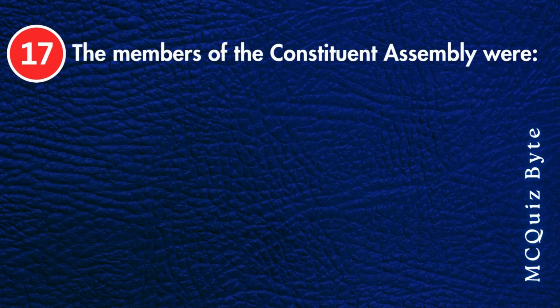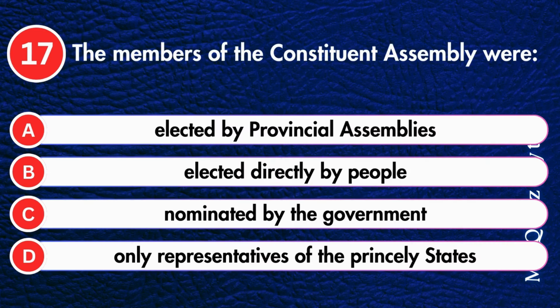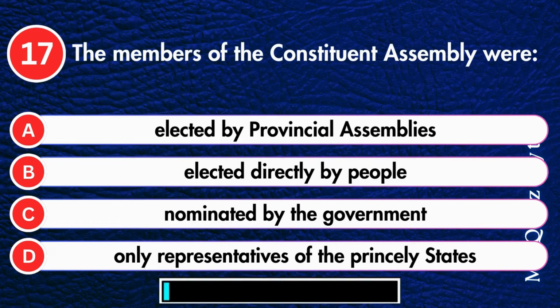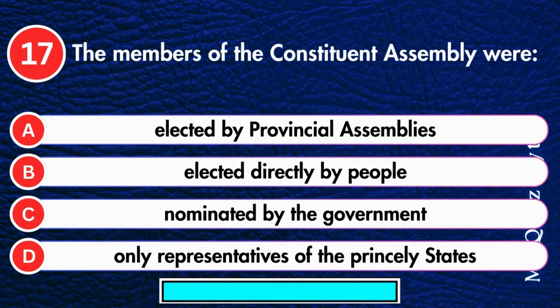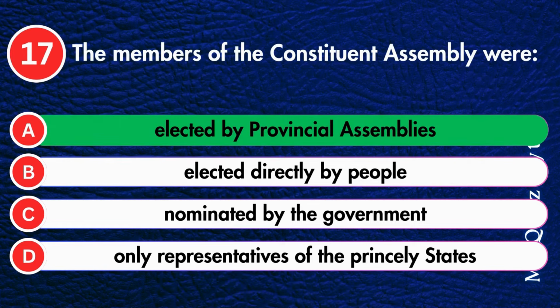The members of the Constituent Assembly were elected by provincial assemblies, elected directly by people, nominated by the government, or only representatives of the princely states. Correct answer is elected by provincial assemblies.